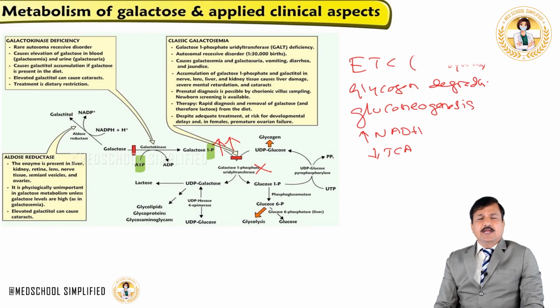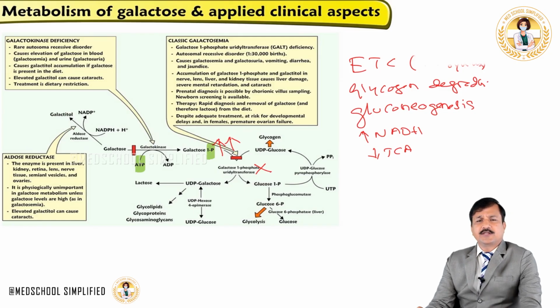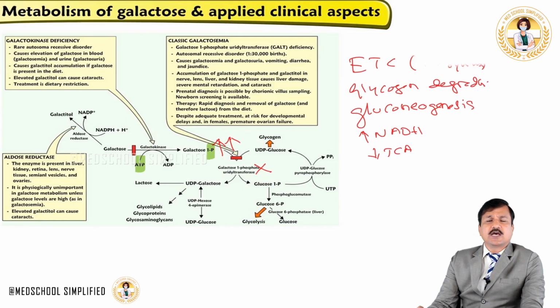So the consequence of an increase in NADH level is a negative effect on the TCA cycle, which means the acetyl-CoA will build up, and an increase in acetyl-CoA will have a negative effect on an enzyme called pyruvate dehydrogenase complex, which converts pyruvate into acetyl-CoA.